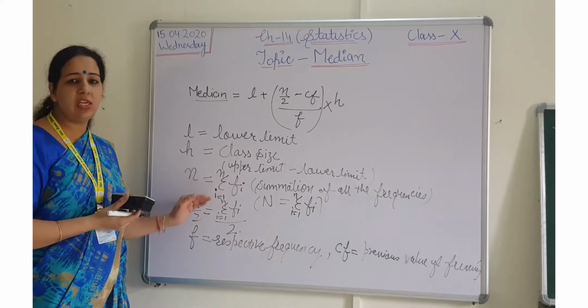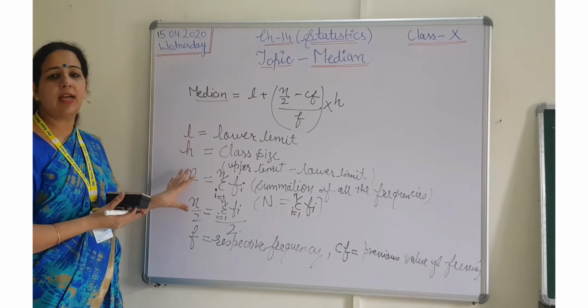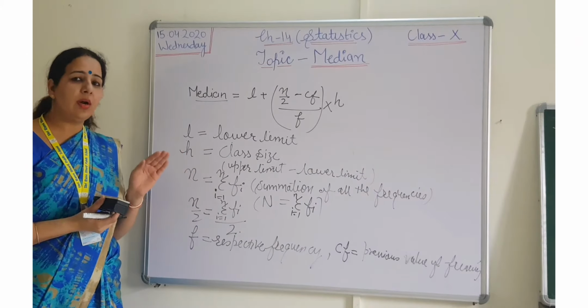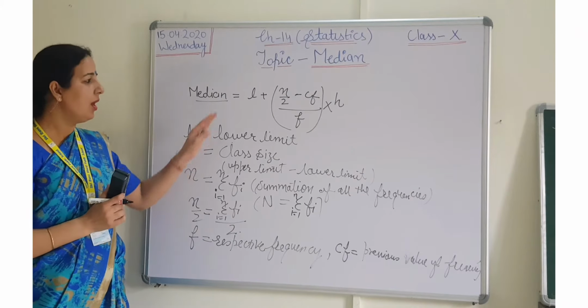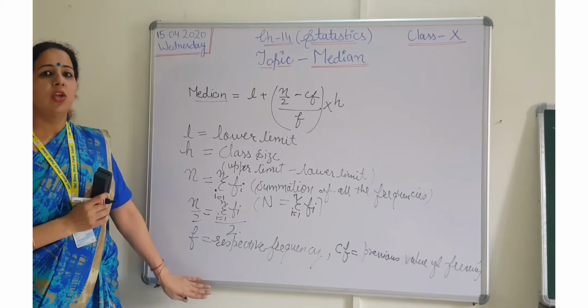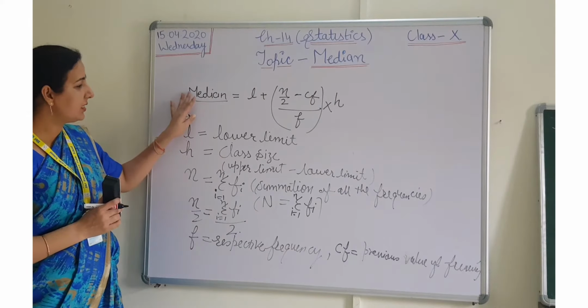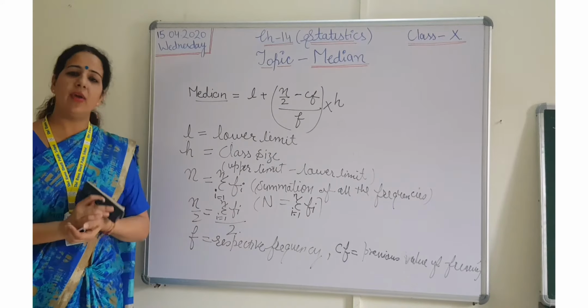How will you use these values? How will you calculate these values? These will be more clear during the question, when I will solve one question for you after this explanation. Fine students. So first of all, this is the formula of median and these are the respective values.